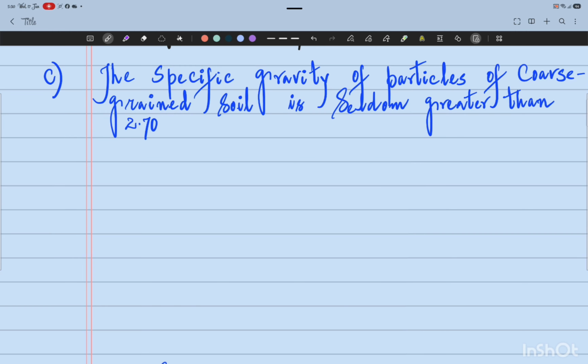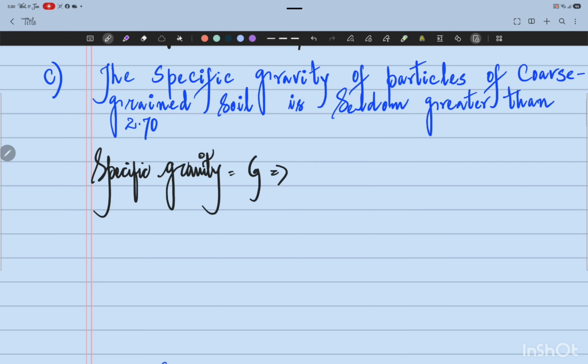Specific gravity is denoted by G, and it is also a ratio between mass density of soil solids to the mass density of an equal volume of water at 4 degrees centigrade.